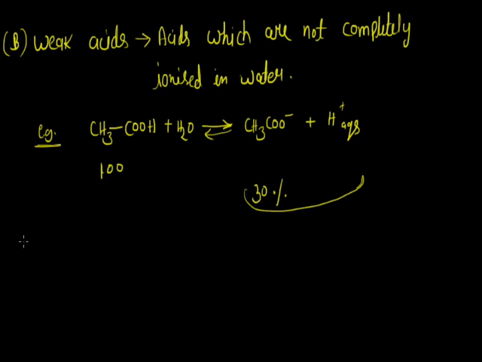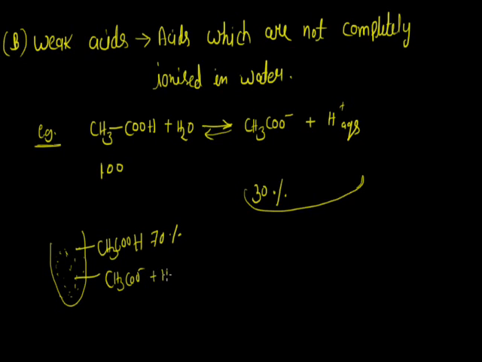So if we consider an aqueous solution of acetic acid, this solution contains CH3COOH, which will be 70%, and CH3COO negative plus H plus. Both ions are present in 30%. So we can say that an aqueous solution of acetic acid contains these three species: the non-dissociated CH3COOH, up to 70%, and the ionized or dissociated acetate ion and H plus, up to 30%.